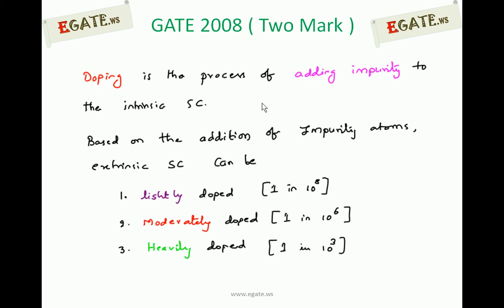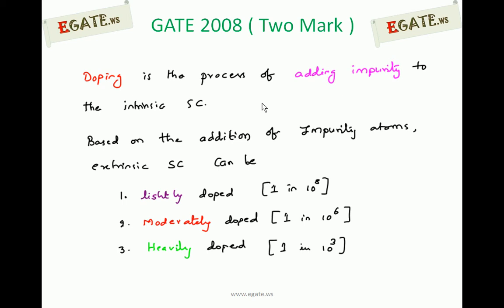Based on the addition of impurity atoms, the extrinsic semiconductor may be lightly doped, moderately doped or heavily doped. Lightly doped means we are adding a very small number of impurities to the intrinsic semiconductor, that is only one impurity for every 10⁸ intrinsic atoms.